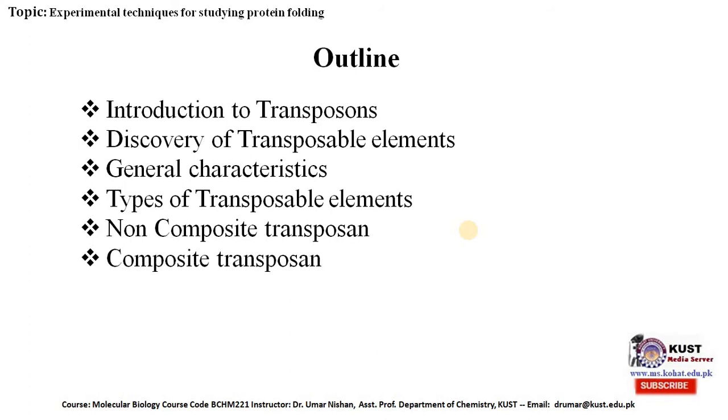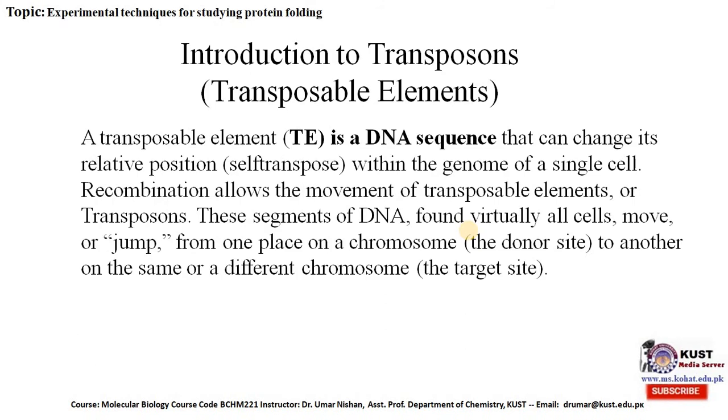This will be followed by talking about composite transposon and uses of transposons. In the end, we will talk about the conclusions of the topic of transposons. So this is the comprehensive outline of today's lecture. Now we move towards our lecture.